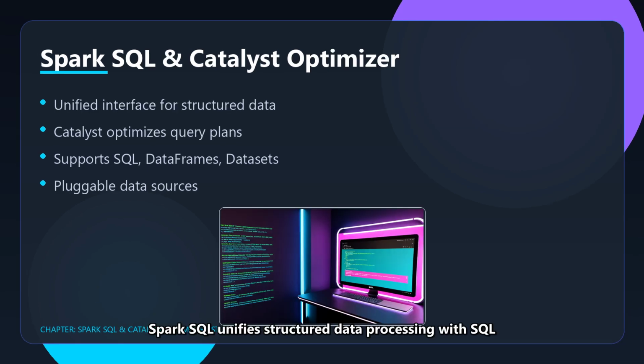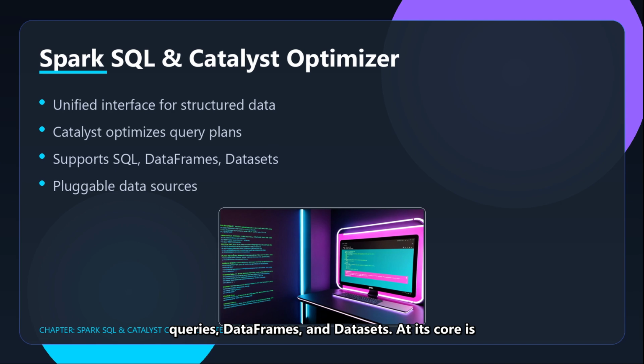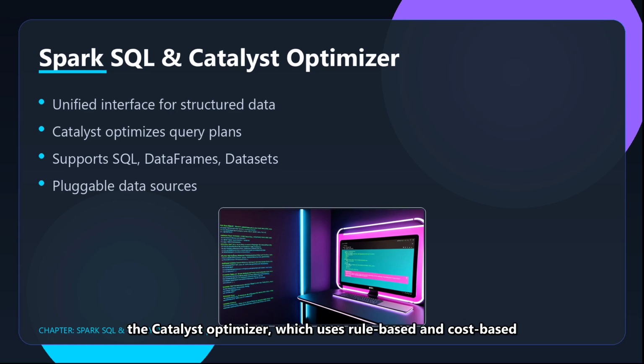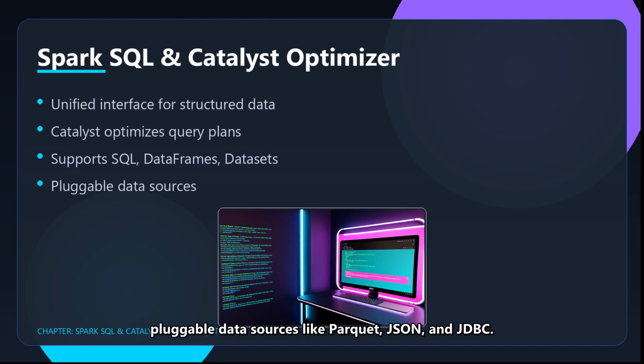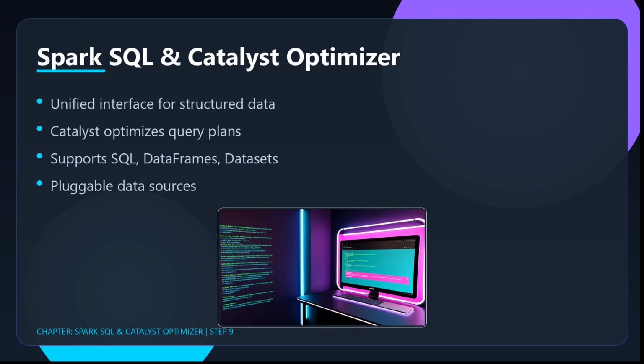Spark SQL unifies structured data processing with SQL queries, DataFrames, and Datasets. At its core is the Catalyst Optimizer, which uses rule-based and cost-based optimization to generate efficient execution plans. It supports pluggable data sources like Parquet, JSON, and JDBC.